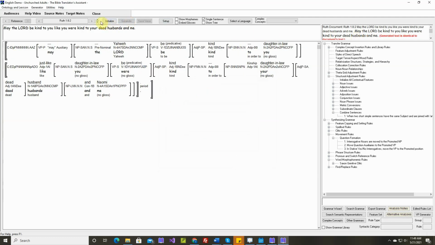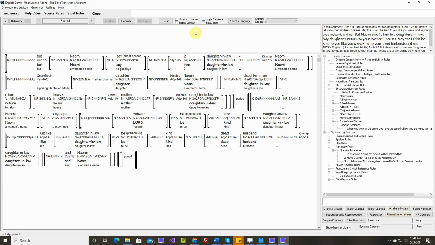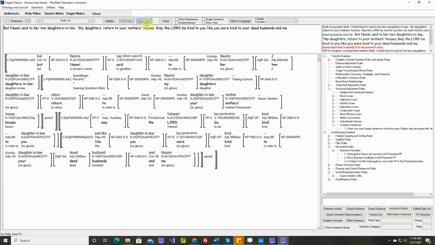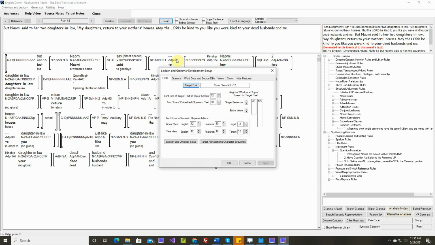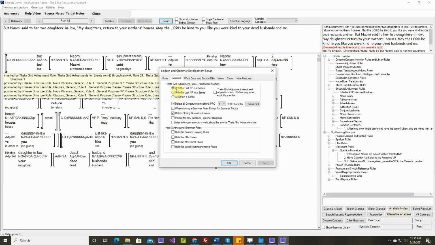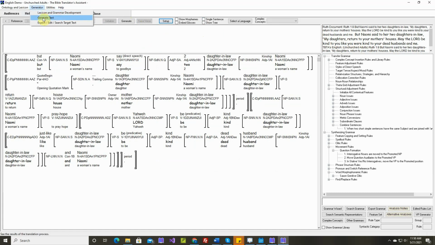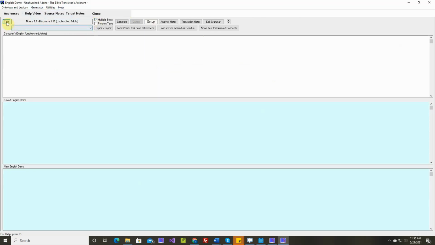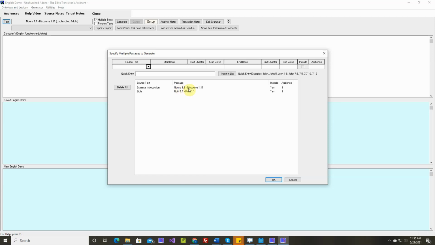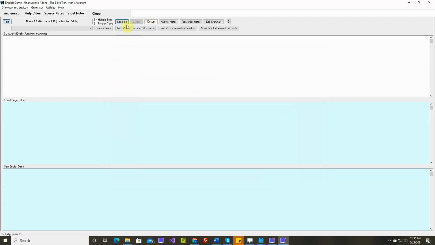Okay, generated text is identical. Okay, that's the last sentence. Generated text is identical. Let's save it. And because we just changed this parameter, only the first NP in a series, let's go ahead and regenerate all of our text now. That may have affected some things. So let's go to multiple texts. And now we'll do Nouns 1.1 to Discourse 1.1 and Ruth 1.1 to Ruth 1.8. And I'll time-lapse this.